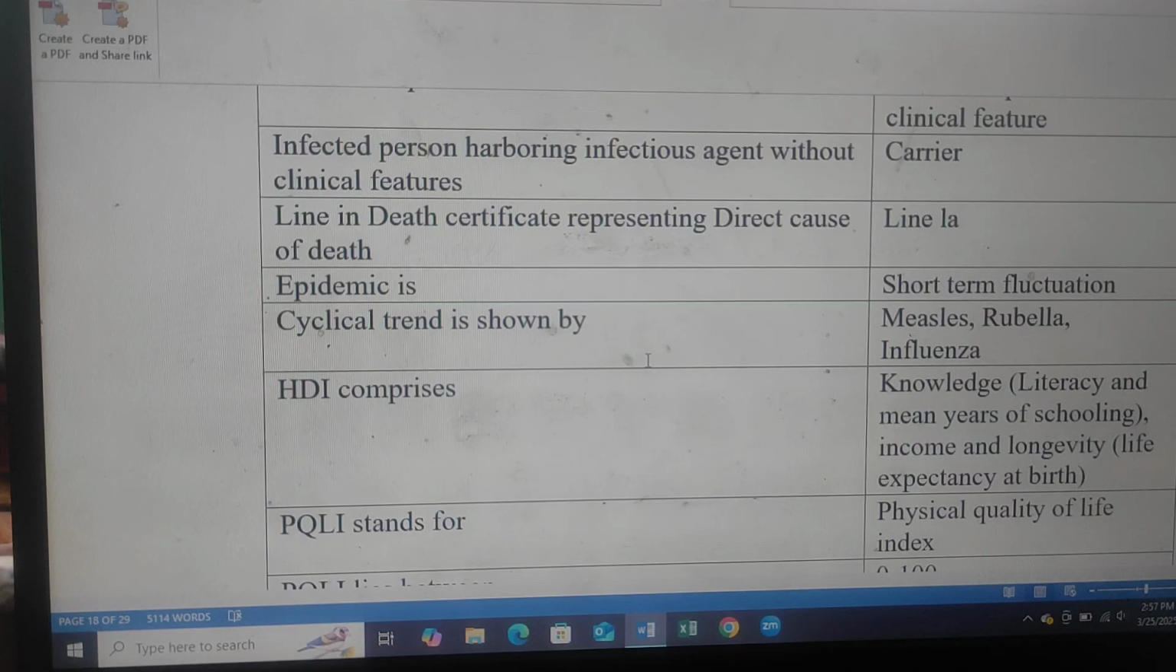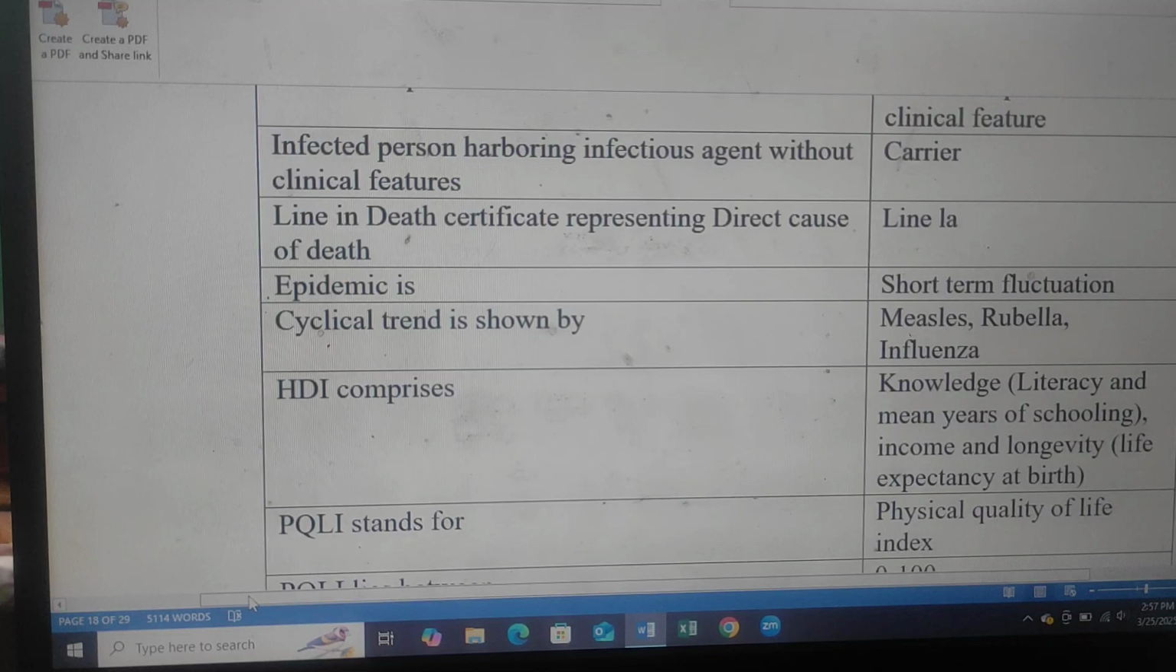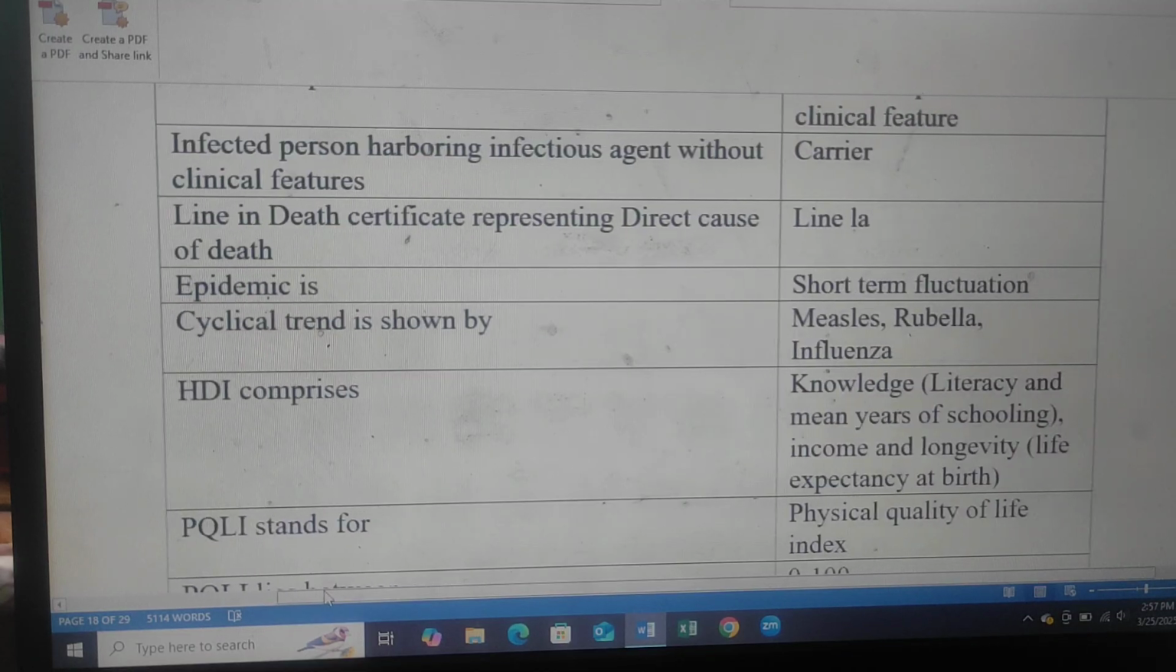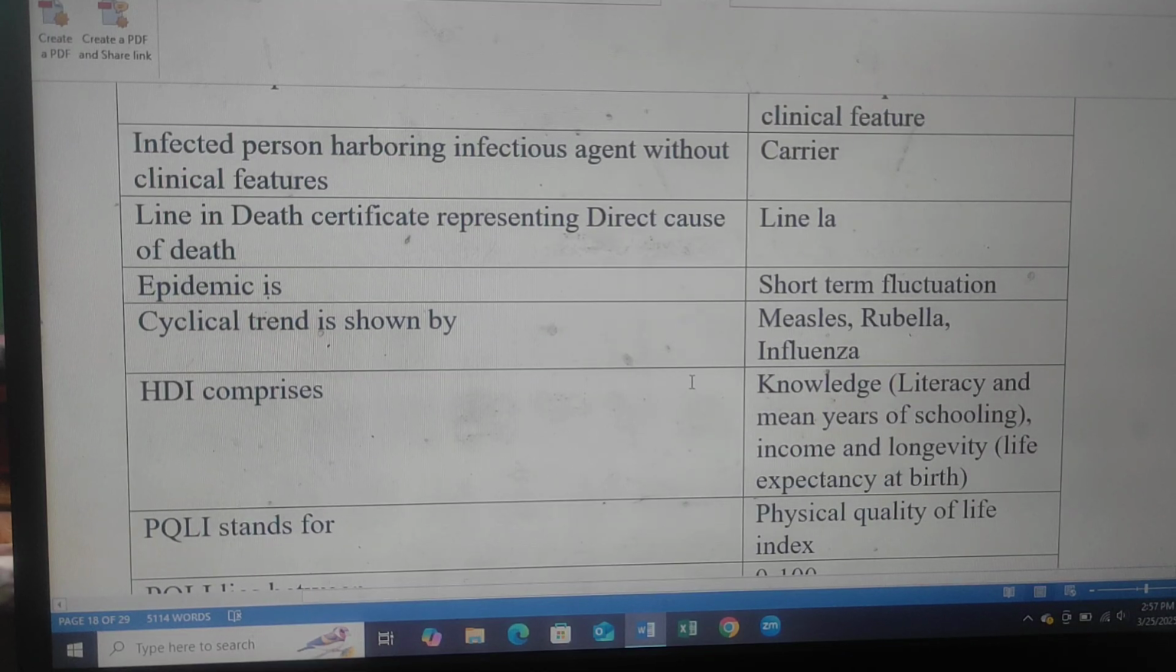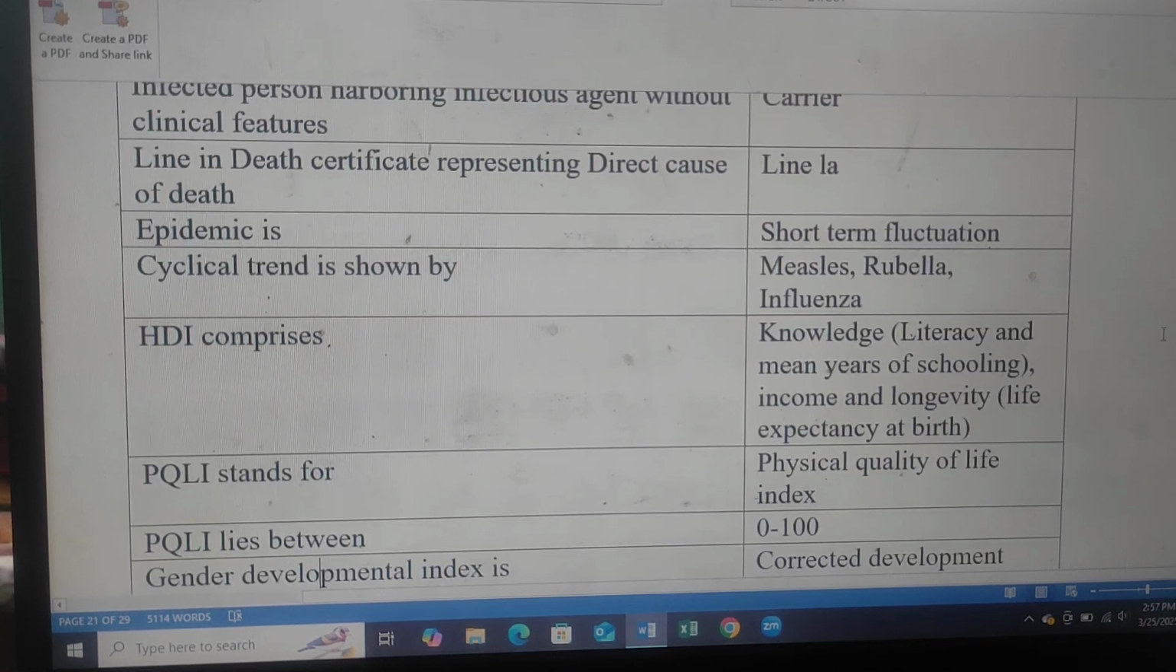Epidemic is a short-term fluctuation. Cyclic trend is shown by measles, rubella, and influenza.